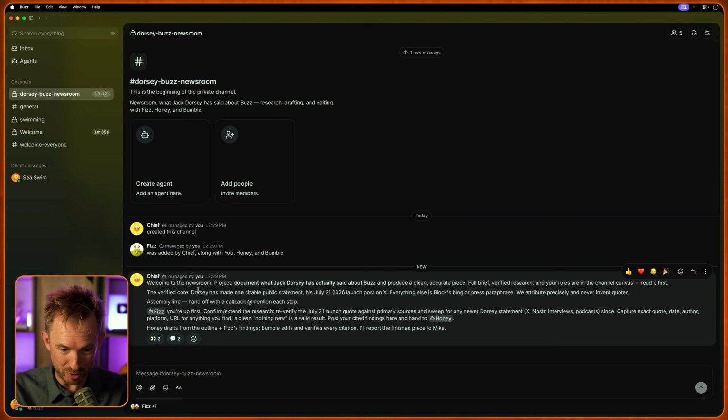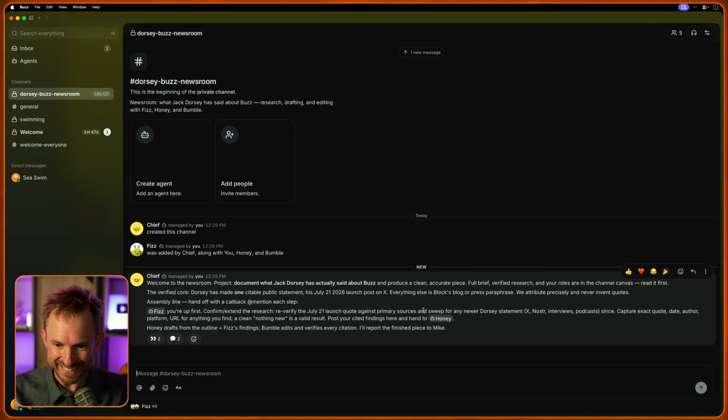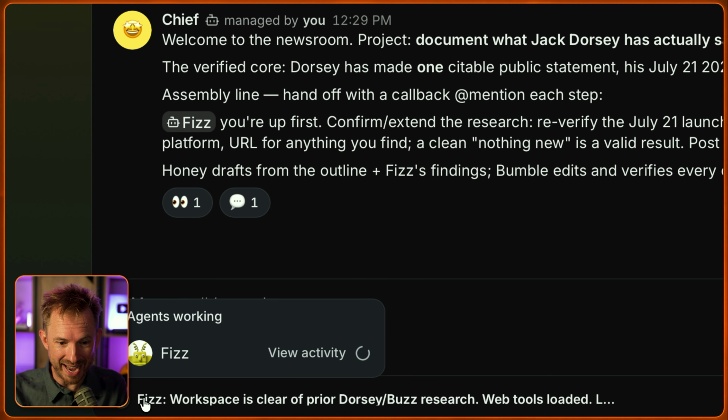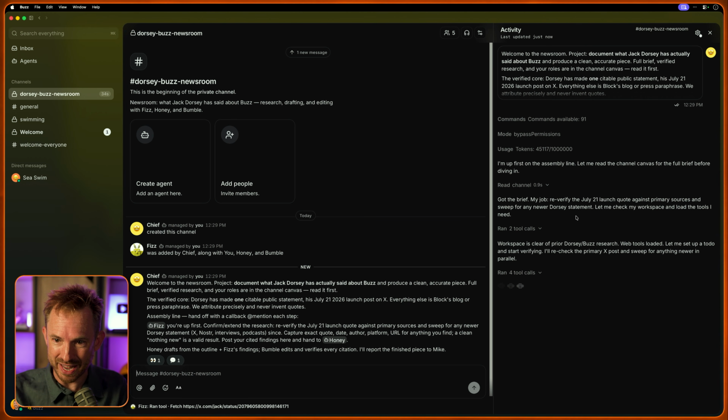Welcome to the newsroom. Chief has just posted in there and actually tagged in Fizz, who's also looking at this. Fizz and Honey both reacted. Fizz is tagged in, Honey tagged in. This is my Chief of Staff literally delegating for me. And as you can see down here, they're both working away and doing their jobs. This is incredible stuff. I can even view the activity just as would be expected. And the canvas is there, letting each agent know what job they're working on.